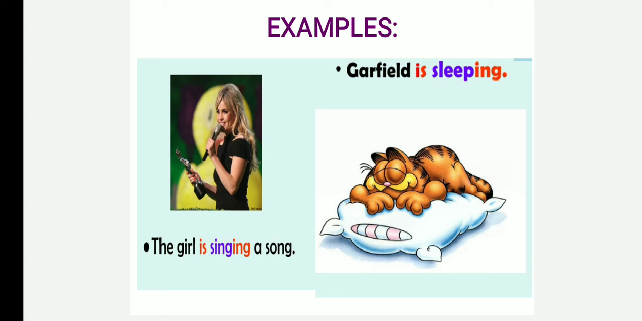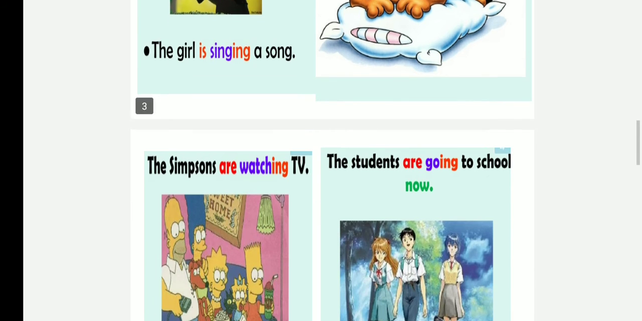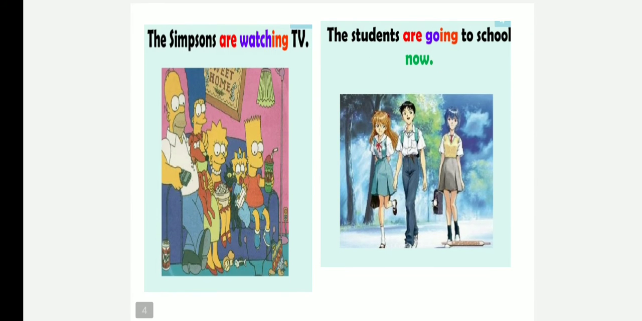What is Garfield doing in the second picture? Garfield is sleeping. We all know this favorite cartoon. So I just explained what the action is at the time while I'm speaking. Look at some more examples. The Simpsons, a family, they are watching television. So look at the second picture. The students are going to school.